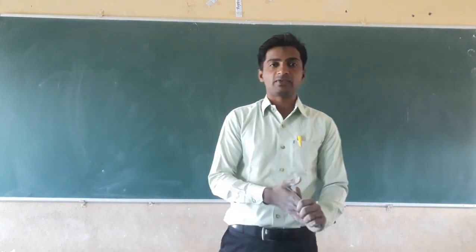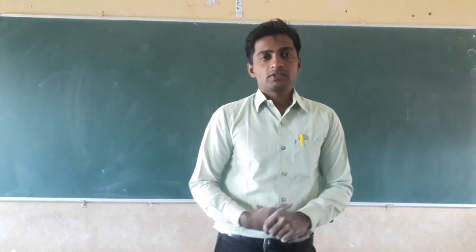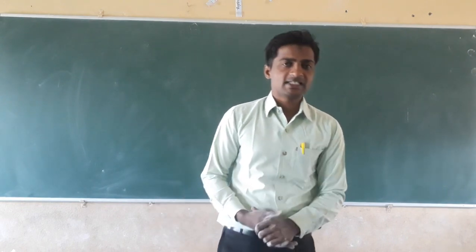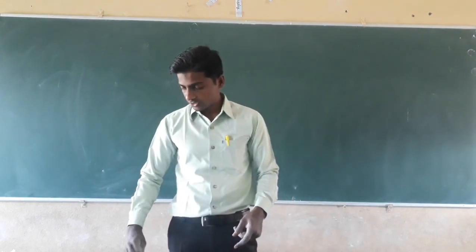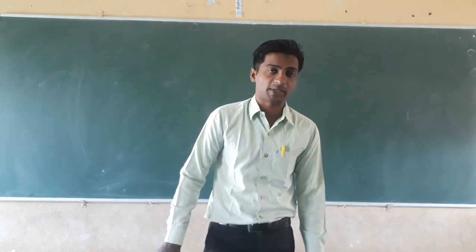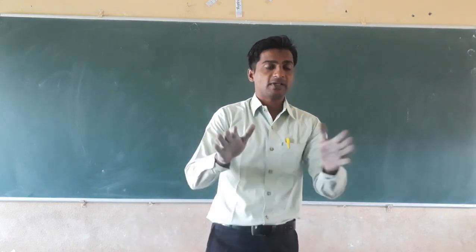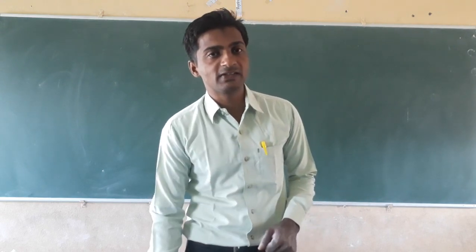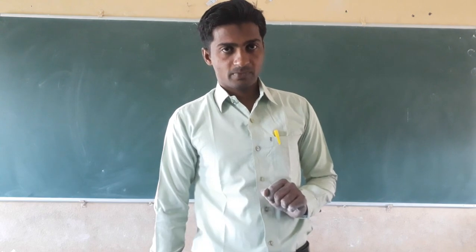Dear students, in the previous class we have studied about microorganisms which cause diseases in plants and animals. First, we studied the microorganisms which cause diseases in animals.